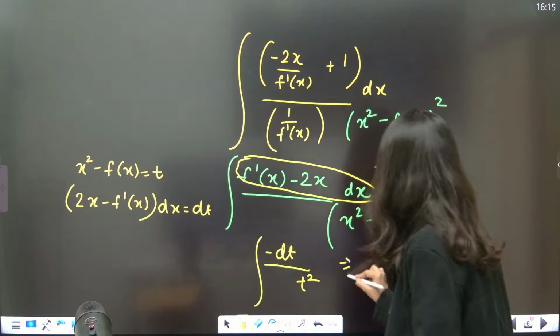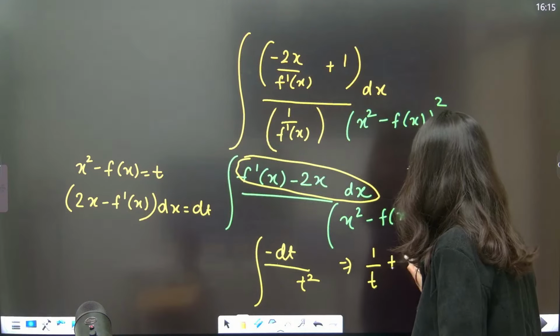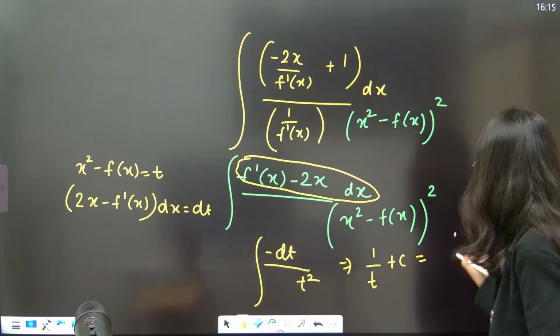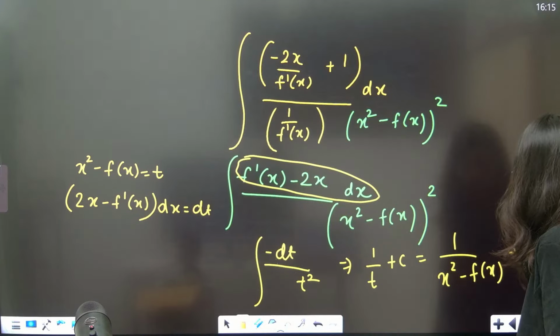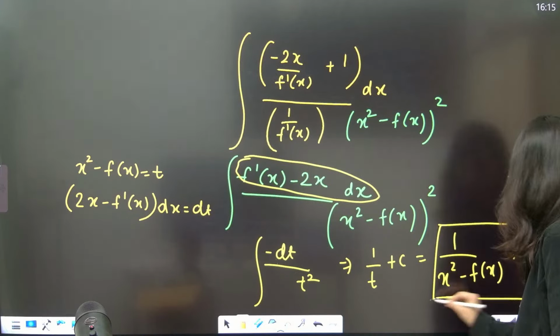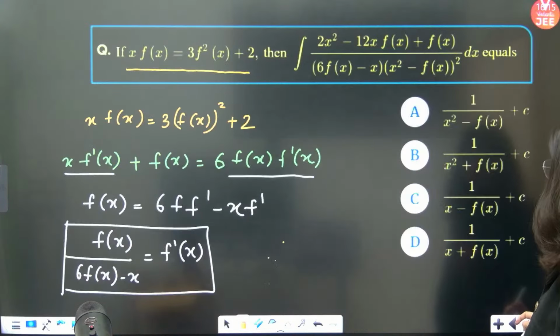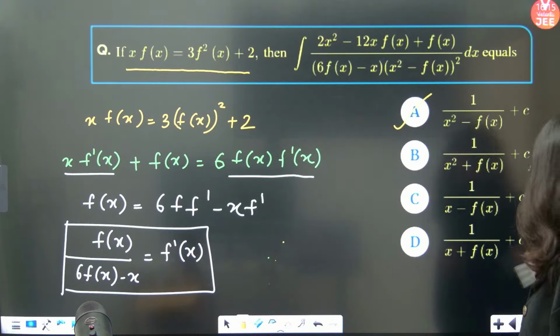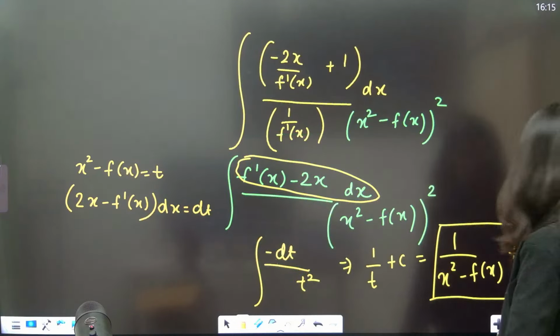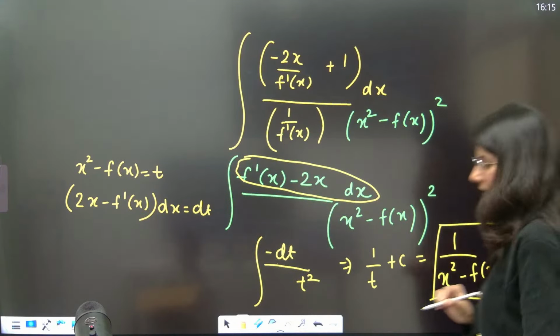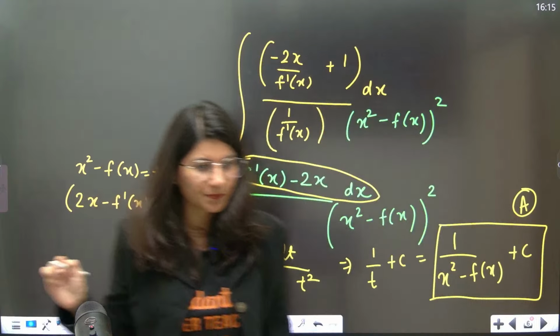Now integration of this is 1 by t plus c. What is 1 by t? So 1 upon x square minus f of x plus constant is your answer. Okay. So x square minus fx, option A. Can you see this 1 upon x square minus fx is matching with option A. So option A is correct.